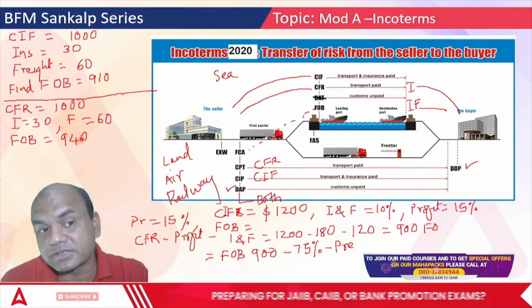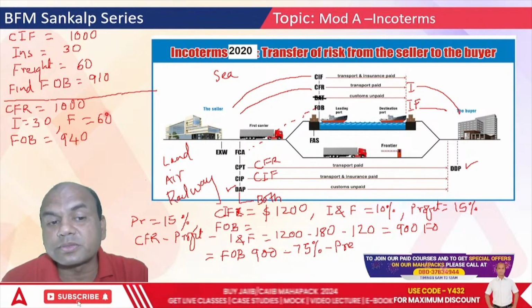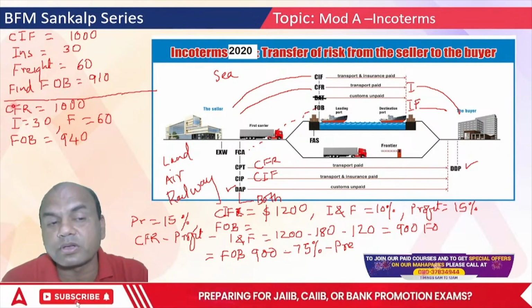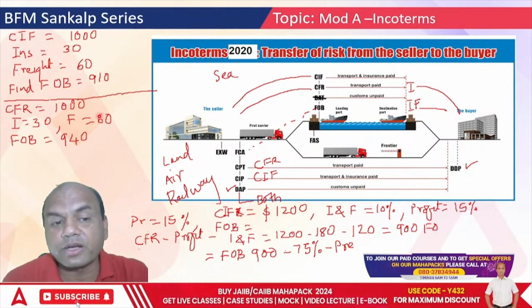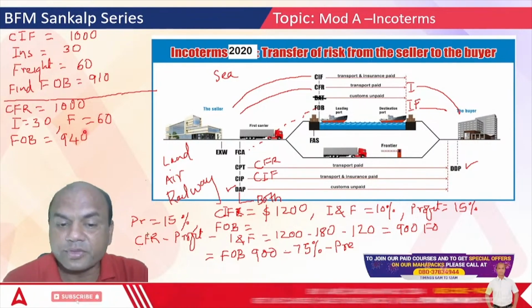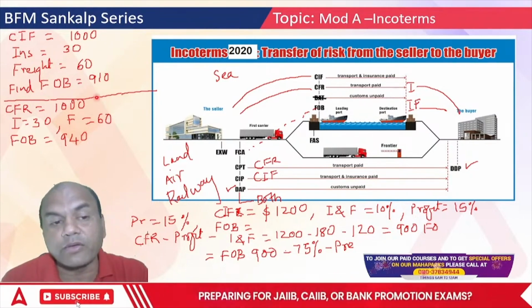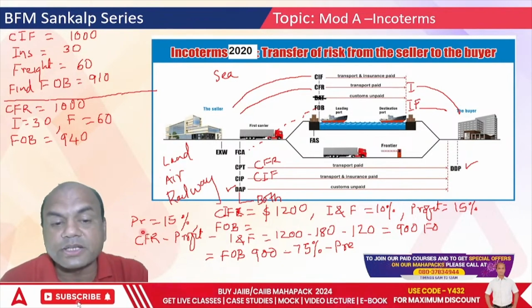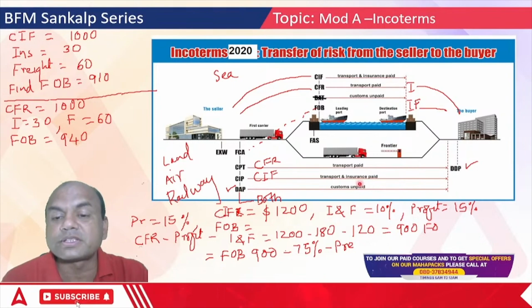Now understand this. Here what have I done? I have subtracted only 1000 minus 60. I have not subtracted 30 because it is the CFR Incoterm, cost and freight. Only freight has to be subtracted here. So 940. Got it? Always remember, while solving any numerical, you have to do this, and in addition the profit percentage also. Now this is a typical numerical which I have solved.